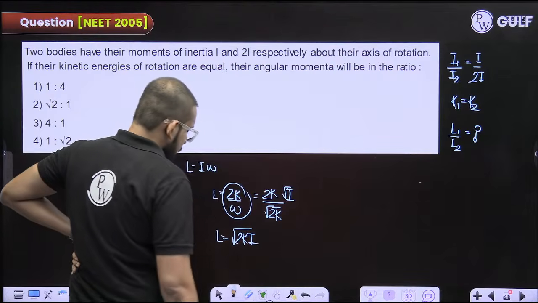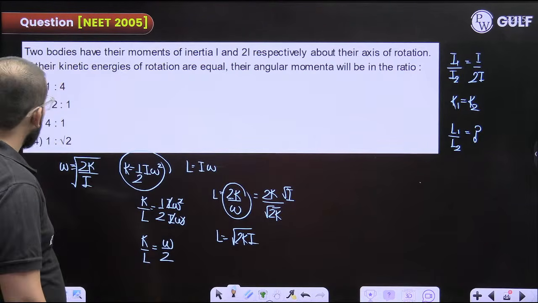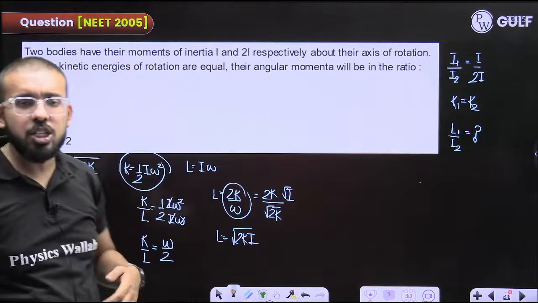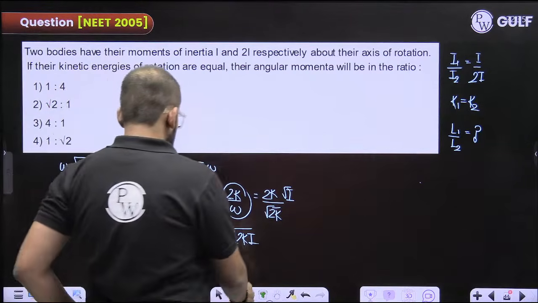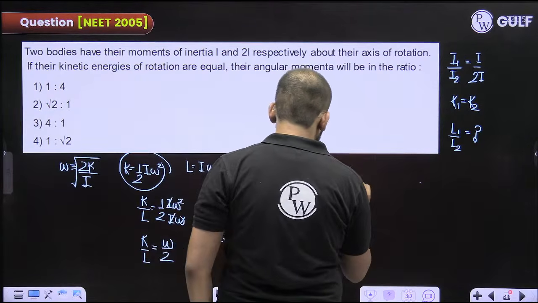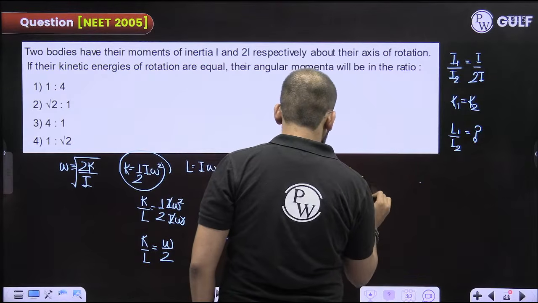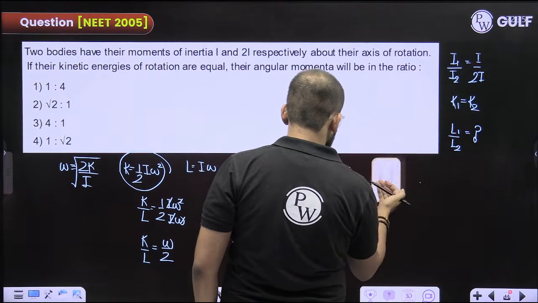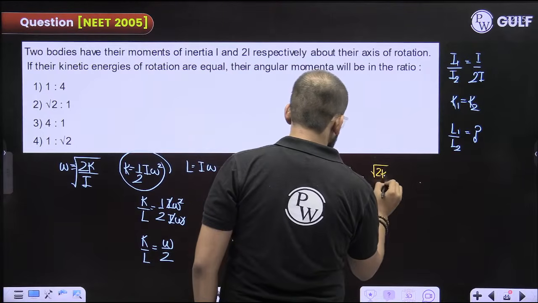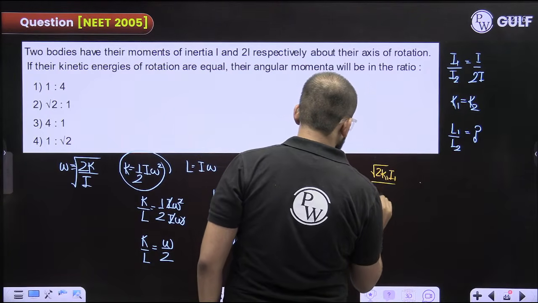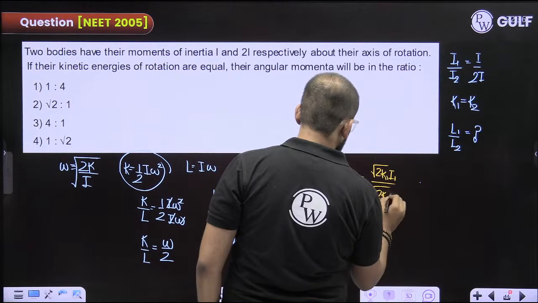Yes. Correct. Fine. Now can I find the ratio? Now it will be easy for me to find the ratios. So they are asking you L1 is to L2, right, root of 2k1 into I1 divided by root of 2k2 into I2.